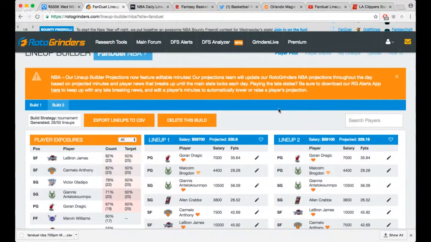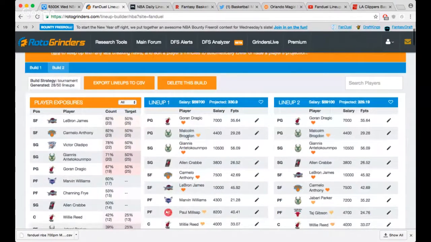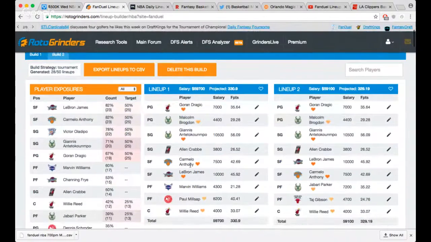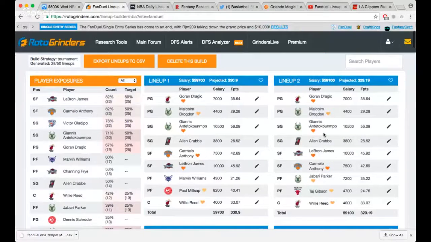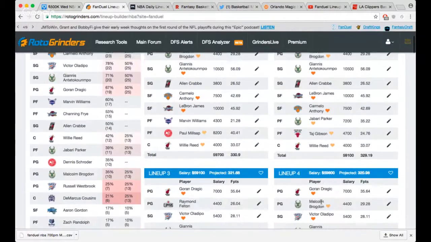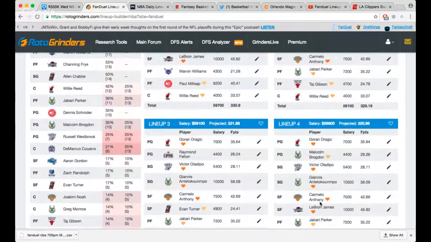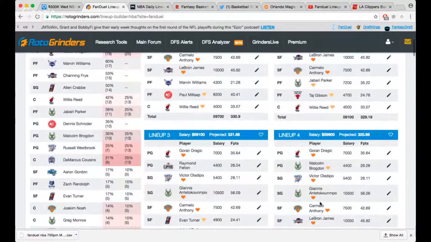So let's see. They went for this lineup: Dragic, Brogdon, Giannis, Crabbe, Melo, LeBron, Marvin Williams, Millsap, Reed. I could get behind lineups like this: Dragic, Brogdon, Giannis, Crabbe, LeBron, Melo, Jabari, Taj, Willie Reed. I kind of like these lineups, man. I might individually run a few of these. So definitely let me know what you guys are thinking.